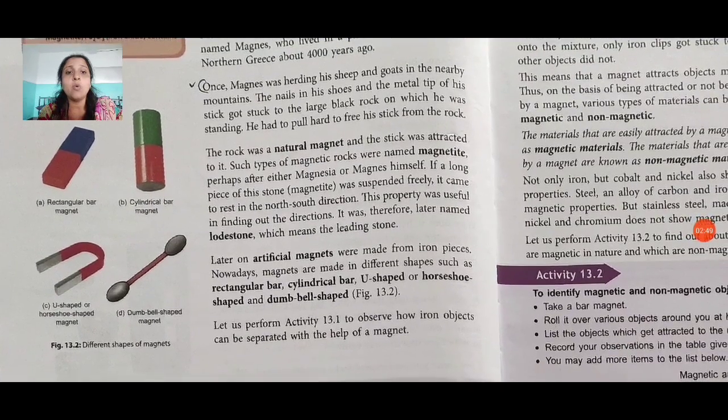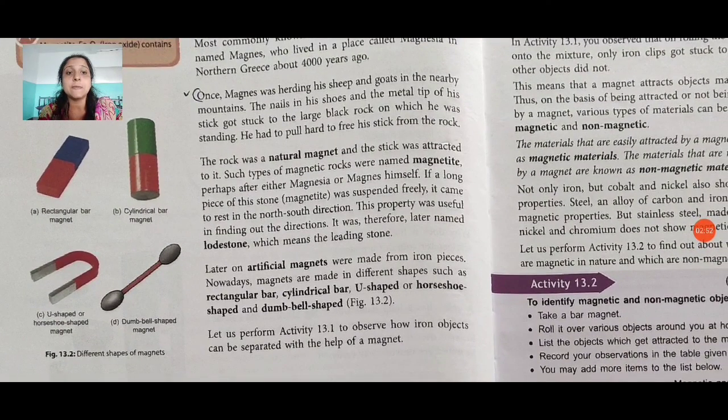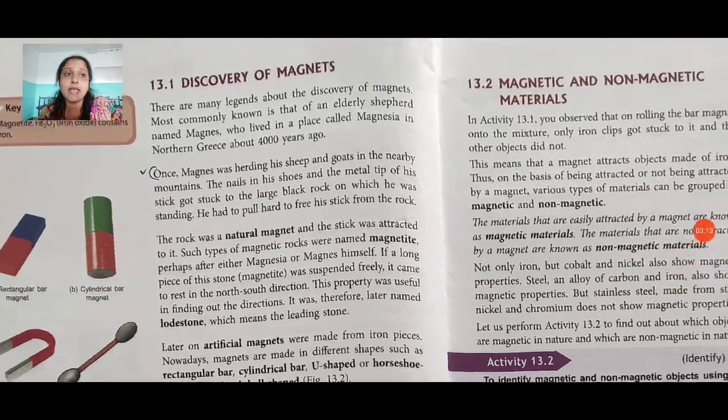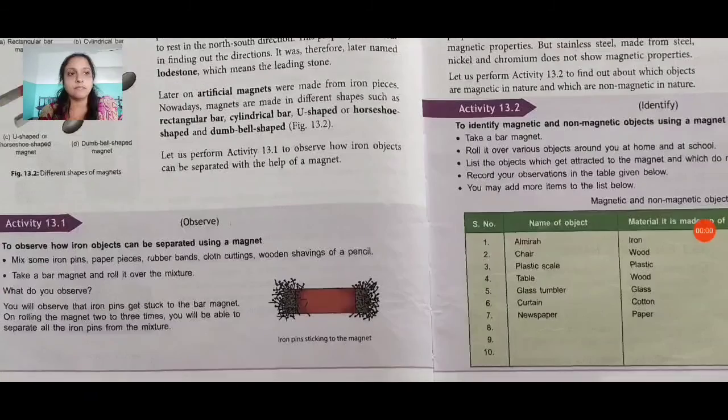Now we have an activity. Let us perform activity 13.1 to observe how iron objects can be separated with the help of a magnet. A magnet is always used by us to collect iron objects, because a magnet easily attracts all iron materials.